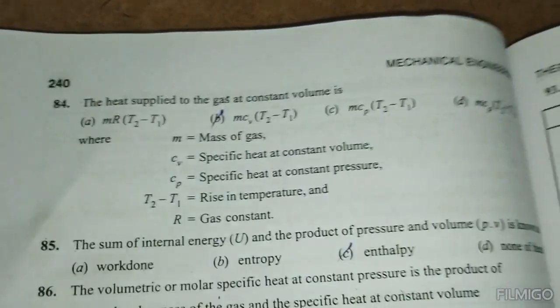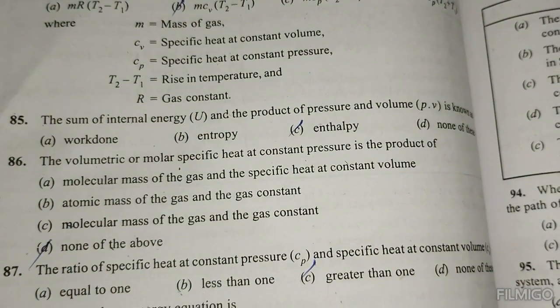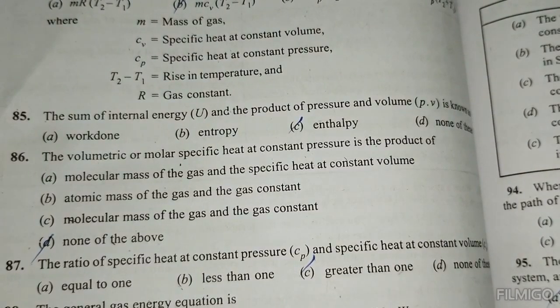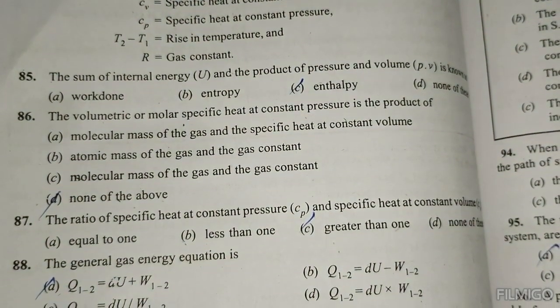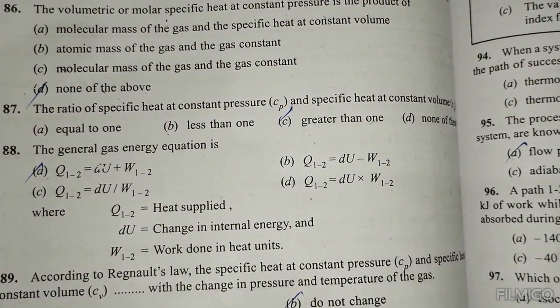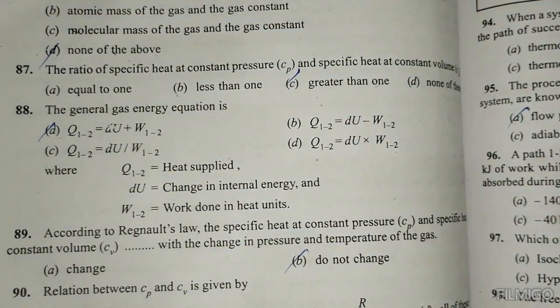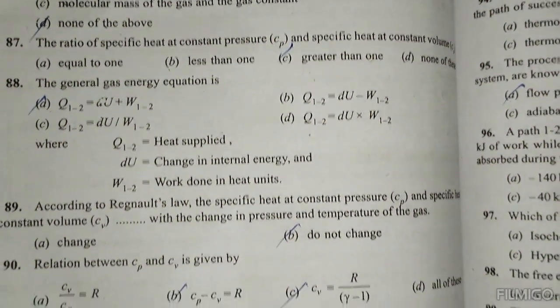The heat supplied to gas at constant volume is m Cv (T2 minus T1). The sum of internal energy and the product of pressure and volume is known as enthalpy. The volumetric or molar specific heat at constant pressure is the product of none of the above. The ratio of specific heat at constant pressure and specific heat at constant volume is greater than 1. The general gas energy equation is Q12 equals dU plus W12.